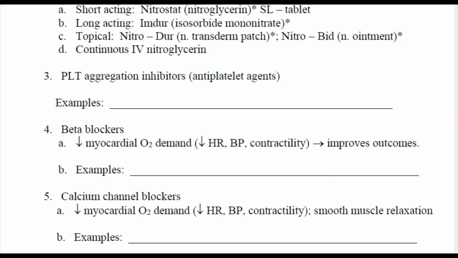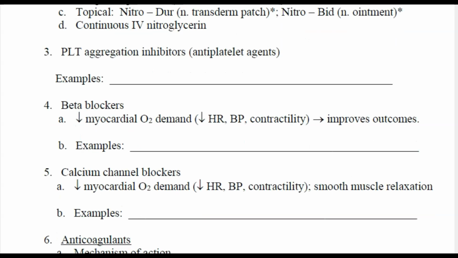In addition, we also use calcium channel blockers. Similar to beta blockers, calcium channel blockers decrease the myocardial oxygen demand. It does decrease the heart rate, blood pressure, and it helps with contractility. In addition, it also causes smooth muscle relaxation. So that helps with the workload of the heart. Examples of calcium channel blockers that we use are Norvasc or amlodipine, Cardizem or diltiazem. In addition, a very important component of the treatment for myocardial infarction are anticoagulants. So on the next recording, we're going to talk more about anticoagulants.